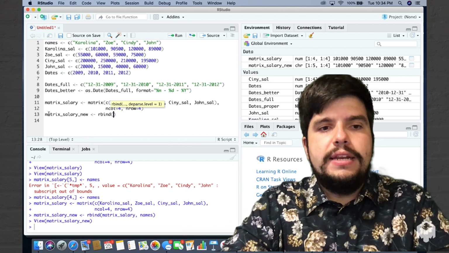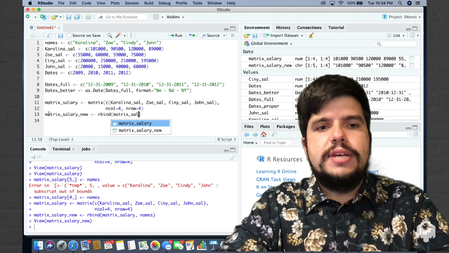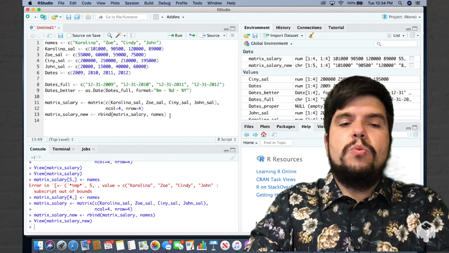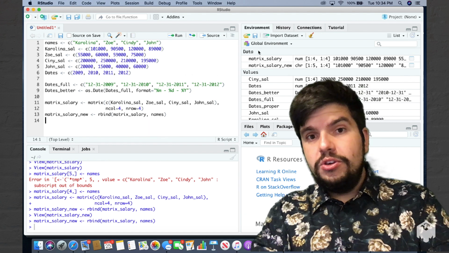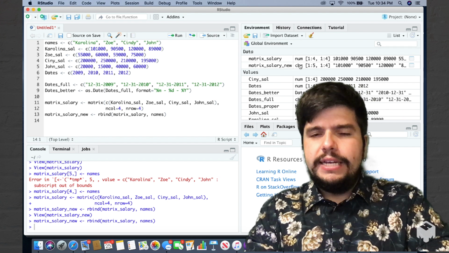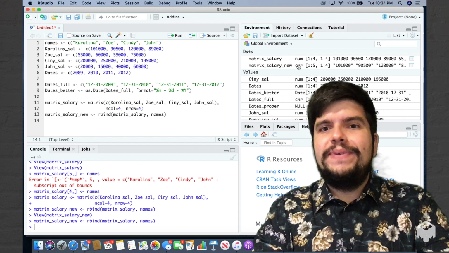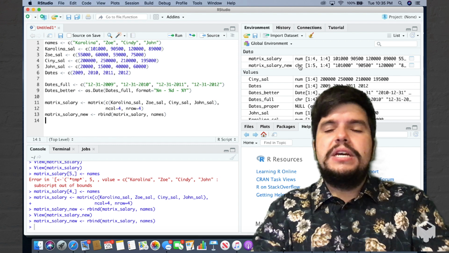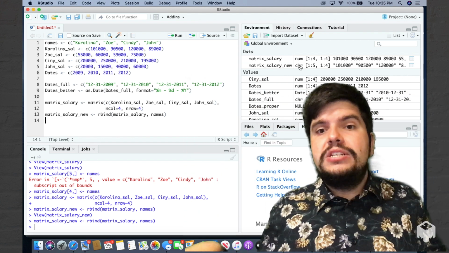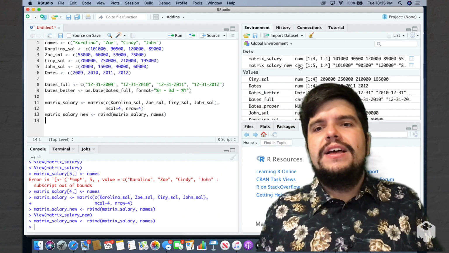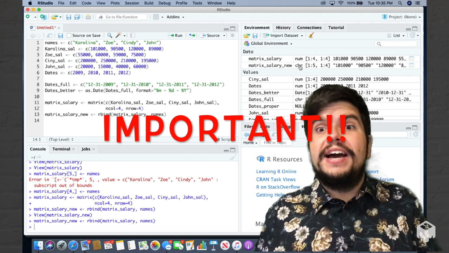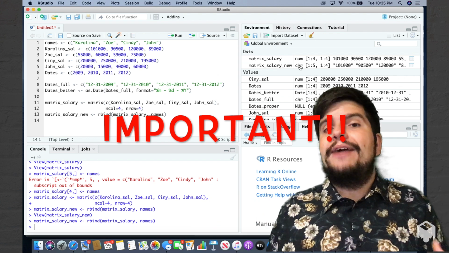And if I rbind matrix underscore salary with my names vector, what we will get is a new matrix called matrix salary underscore new. But look what happened. It converted the type of my matrix to character. Because I have added character data, it converted the entire type of my matrix to a character. So if there is only something of a character type in my object, the entire object gets the character type.